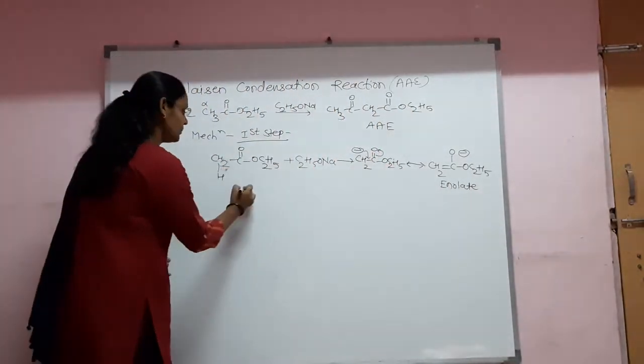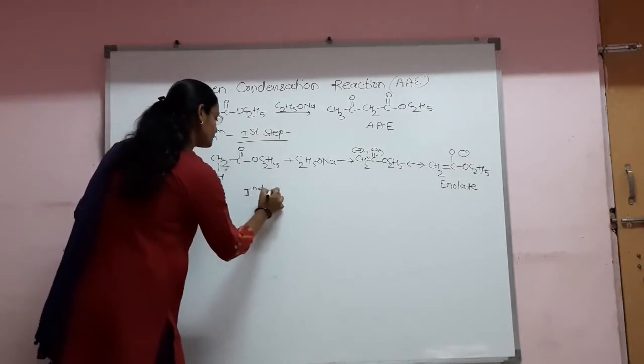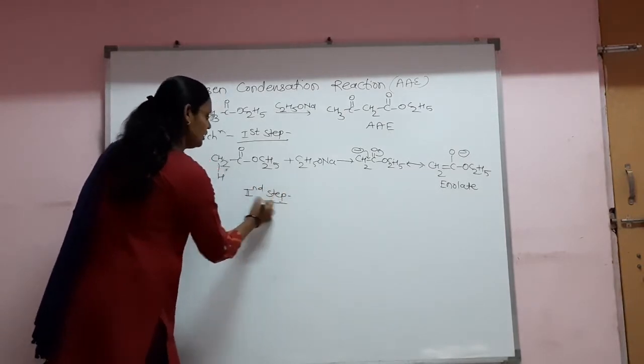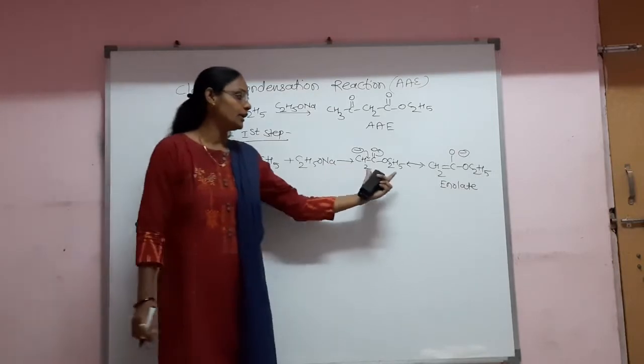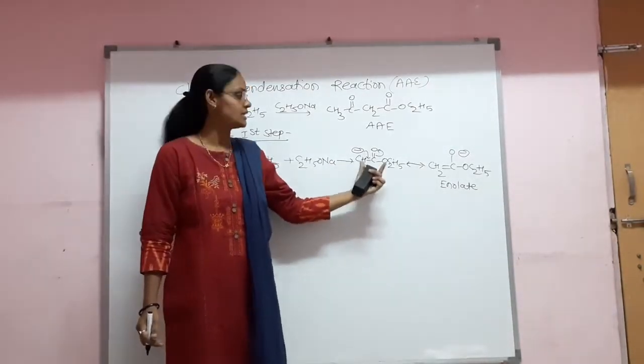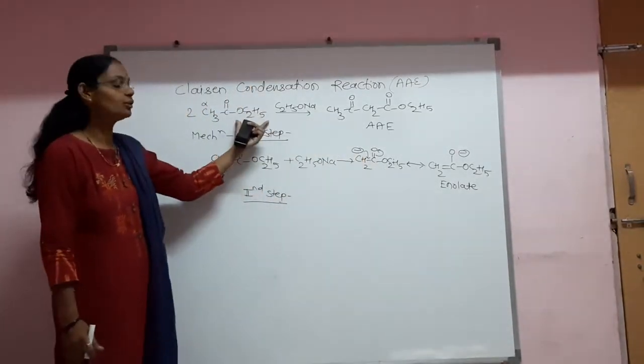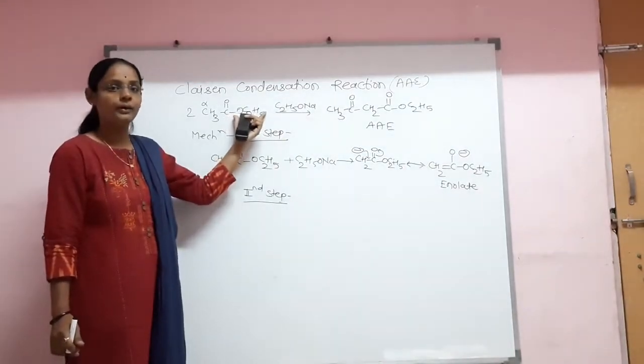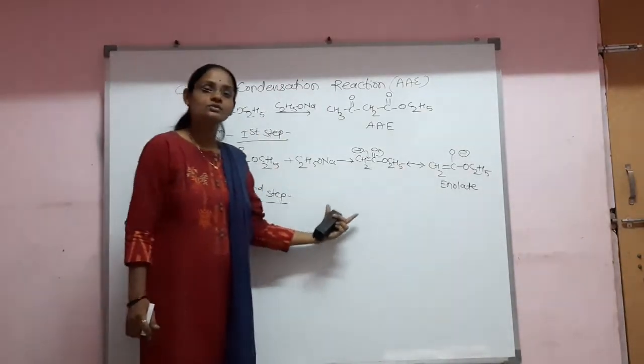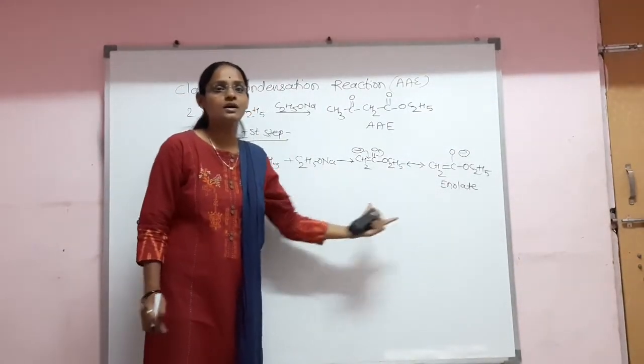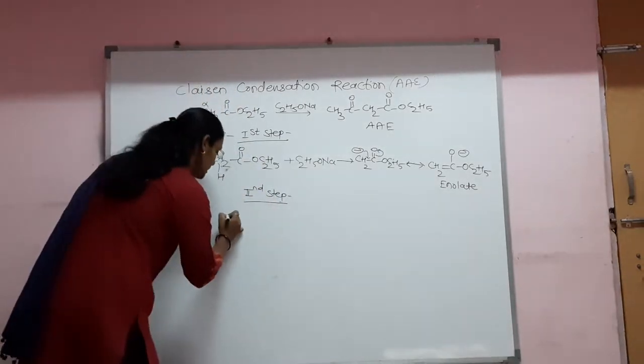Now in the second step of this mechanism, the enolate or carbanion that is synthesized attacks the second molecule of ethyl acetate, and that gives rise to the final product, acetoacetic ester. So let's see the reaction.